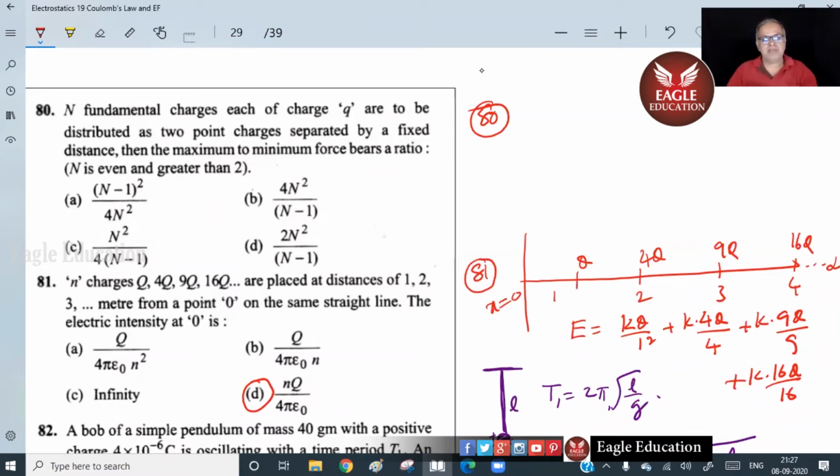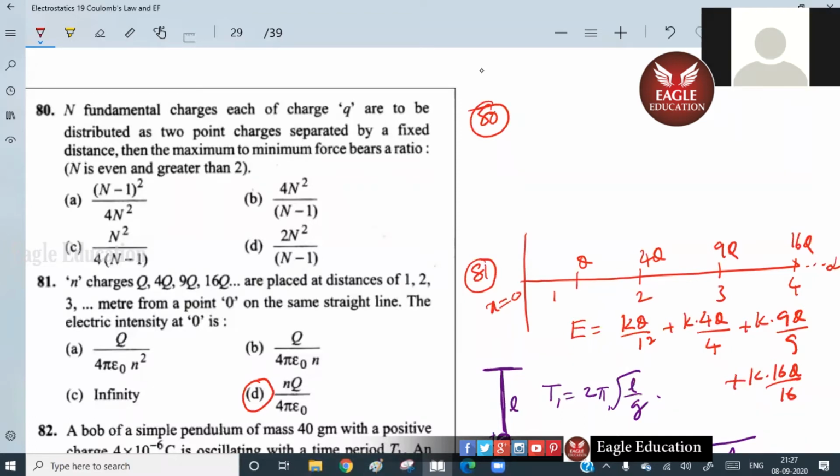N fundamental charges, each of charge Q, are to be distributed as 2 point charges. Maximum, you already have done it. The number 10 can be split into 2 equal parts so that their product is maximum. How to divide a given charge into 2 parts so that the force between them is maximum? We did it in the class.